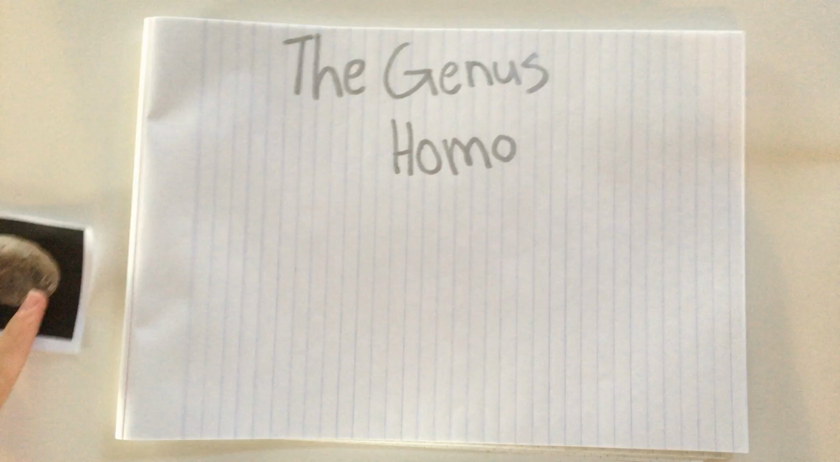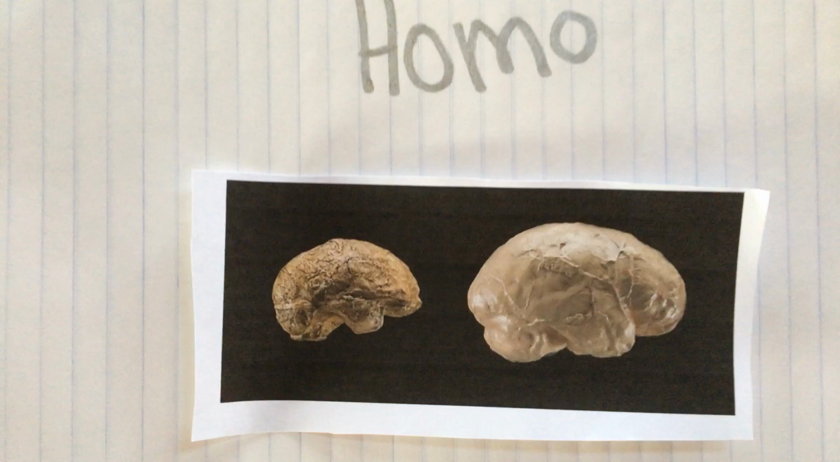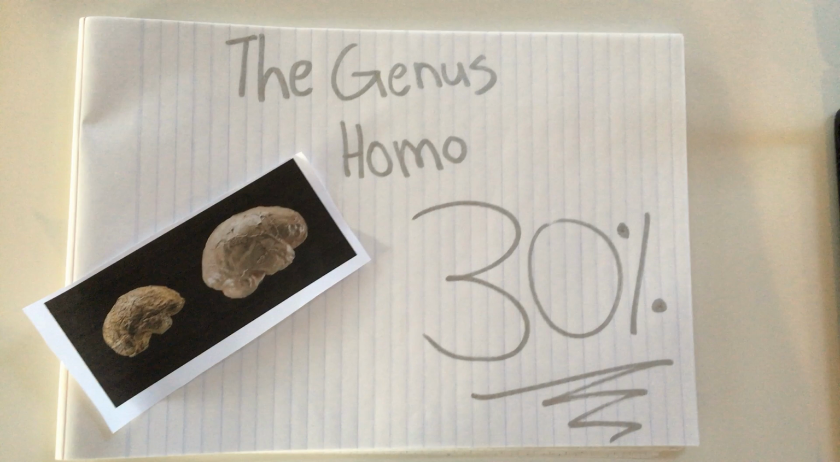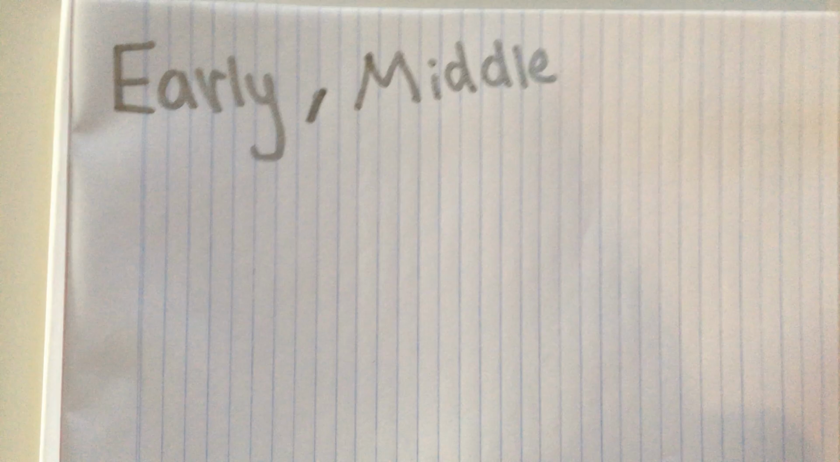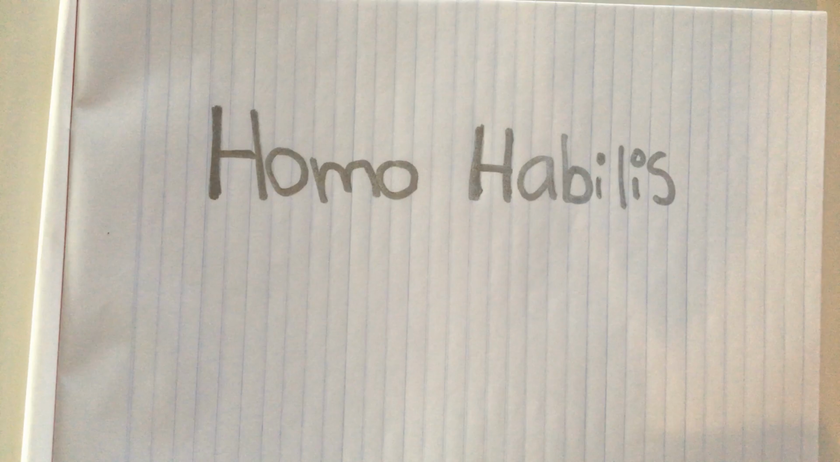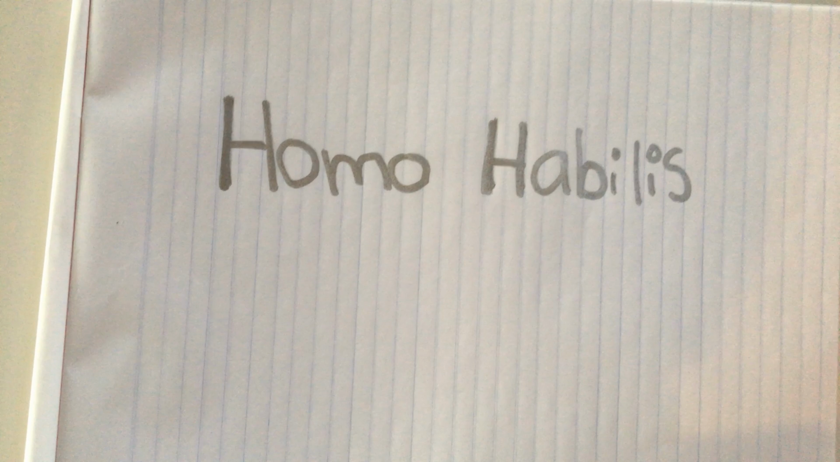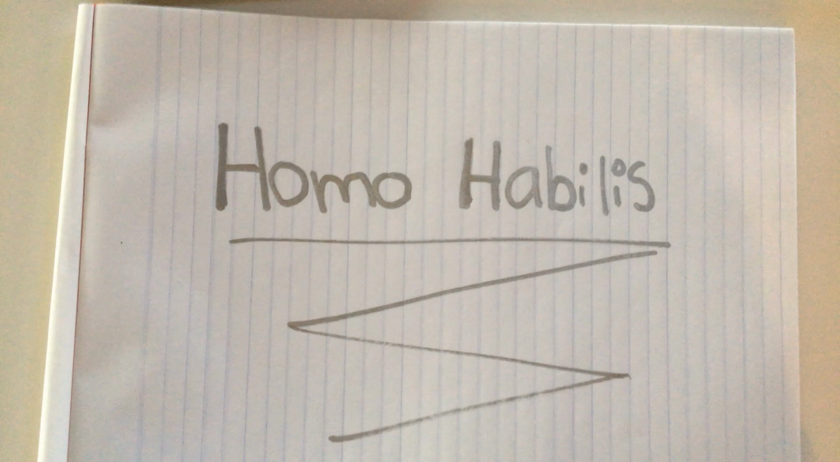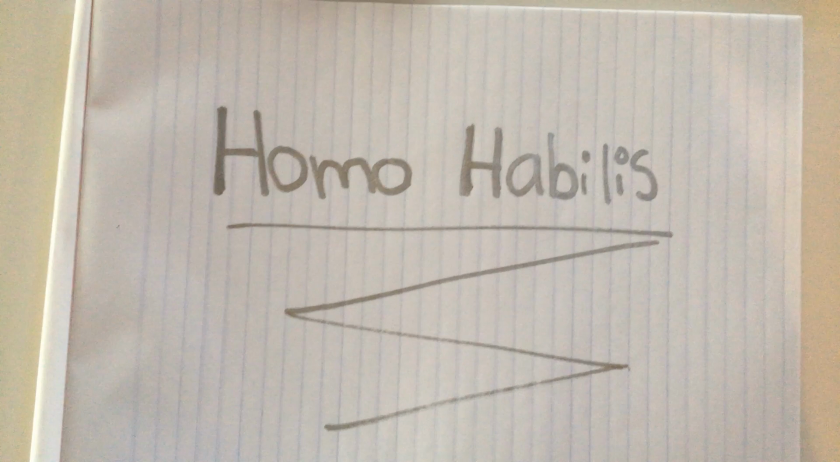The biggest difference of genus Homo and the Australopithecines were their much larger brains. 30% larger, in fact. Scientists put the evolution of modern human genus into 3 periods: early, middle, and late. Species of early Homo, such as Homo habilis, were like the Australopiths in many ways, but they had smaller teeth and jaws and more modern feet and hands that were capable of making tools.